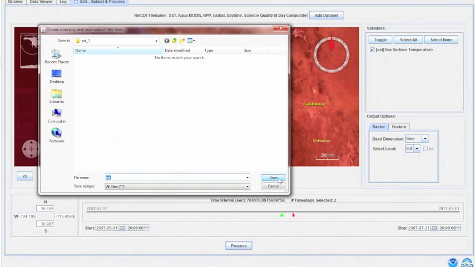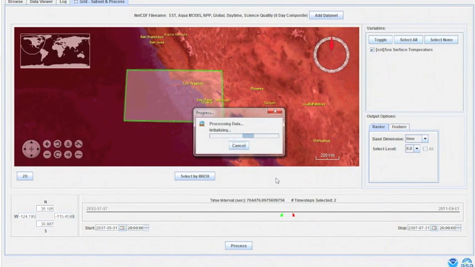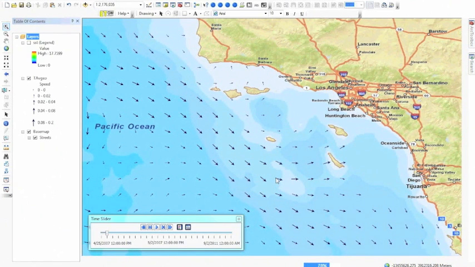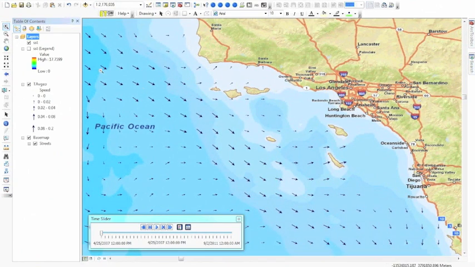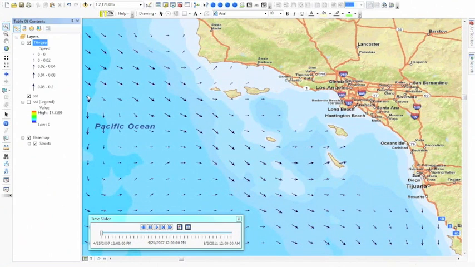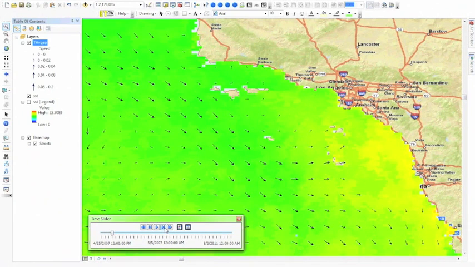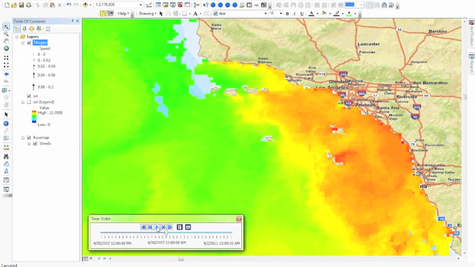And again, we're going to be prompted as to where we want to save that data set locally. And then EDC is going to make a request to the ERDDAP data server using the parameters of our choosing and download a .netcdf file locally to our computer. Once that file gets downloaded, ArcMap automatically converts it to a raster file and loads it into the map. Go ahead and pull our current data set on top of our CService data set. And then as I start navigating forward through time, you can see those two data sets get animated together.